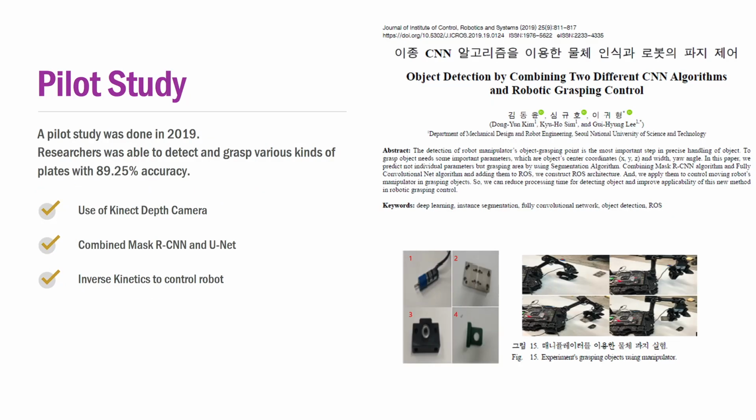A similar study was done in 2019. In this study, they used a Kinect depth camera combined with Mask R-CNN and UNet and inverse kinematics to control a robot. Using this, they can detect and grasp various kinds of plates with about 90% accuracy.